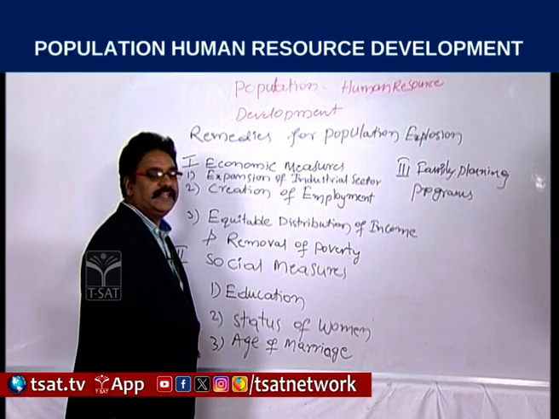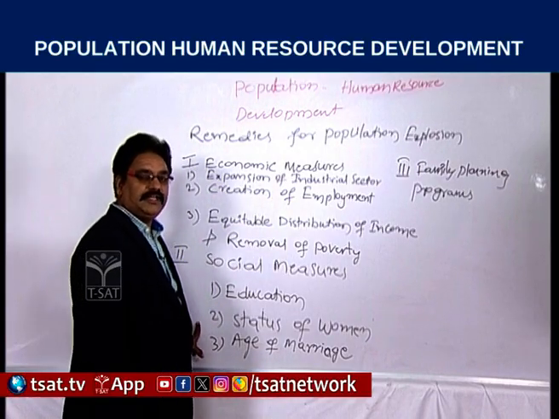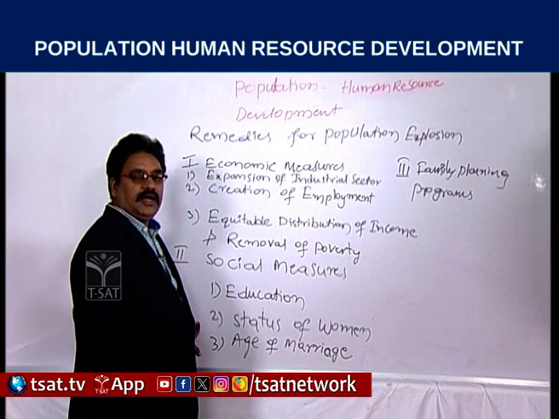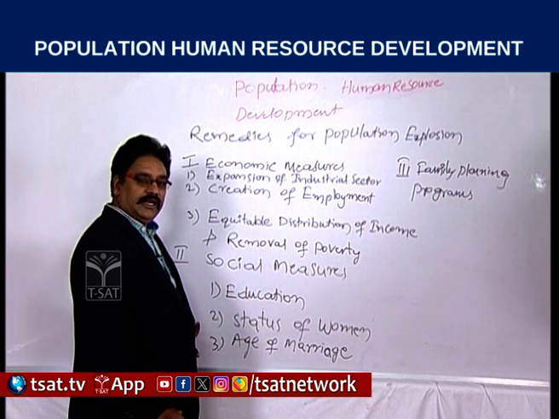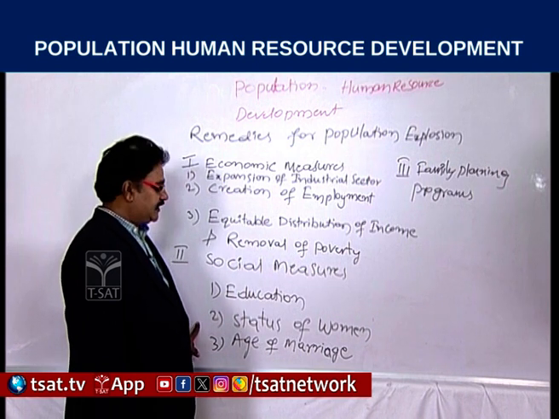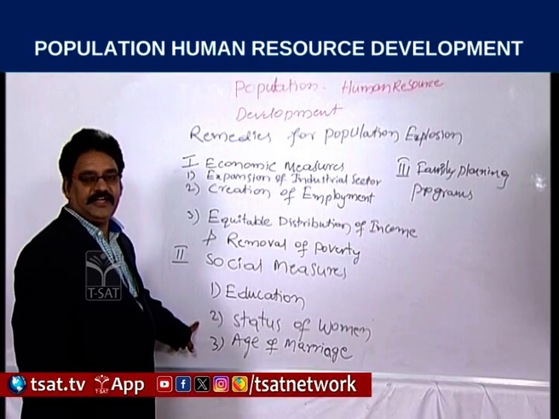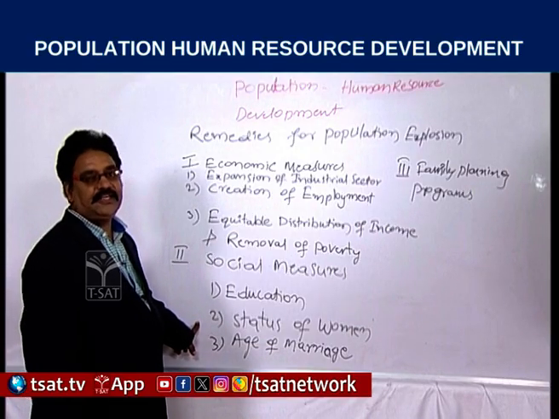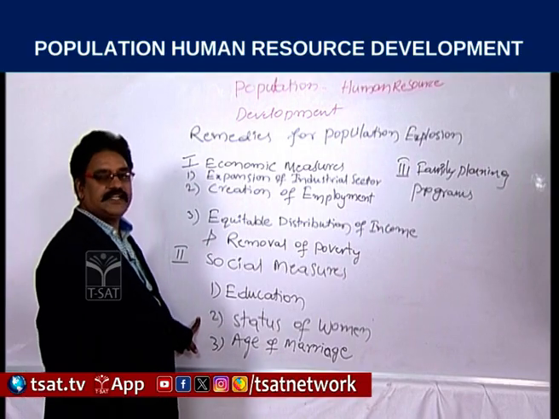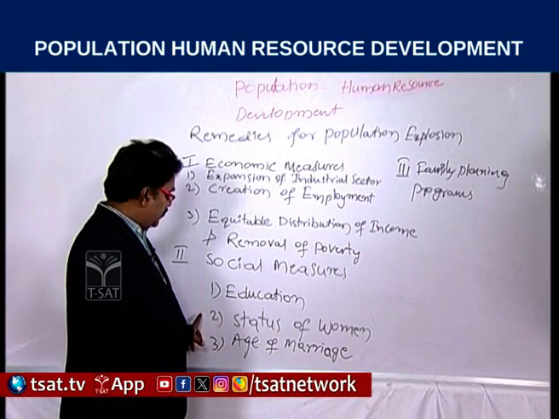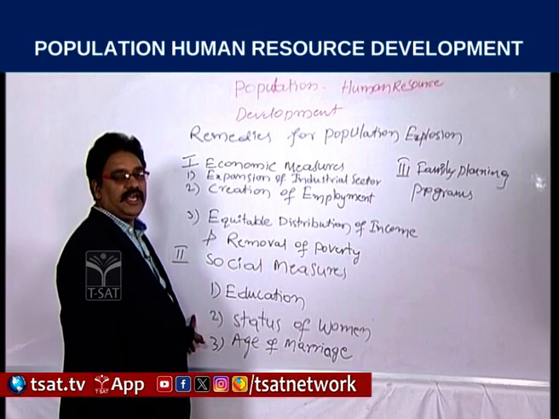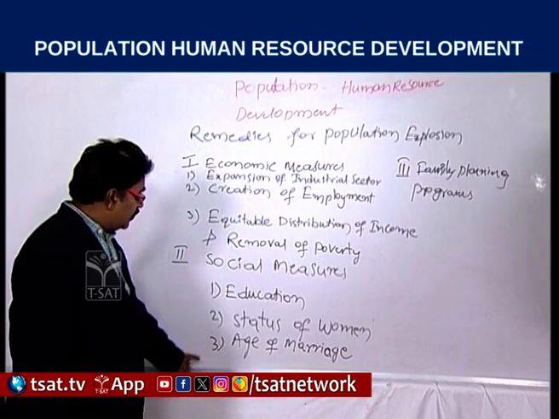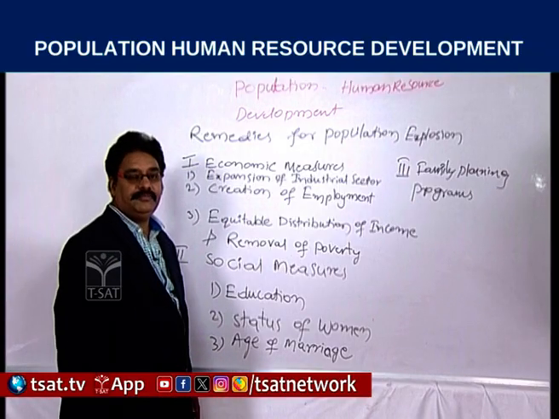The status of women should be increased in society by giving education and giving opportunity to participate in work. In earlier periods we observed that the status of women was very poor in our Indian olden days, but it is improving year by year. We can observe that equal status has been given to them, and with that they may have their say in having children.